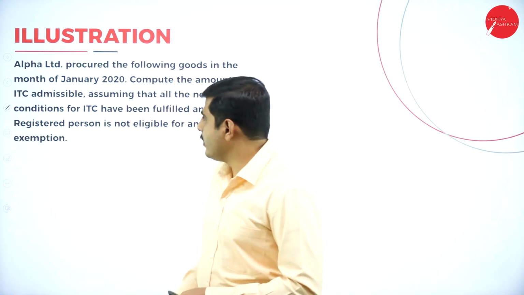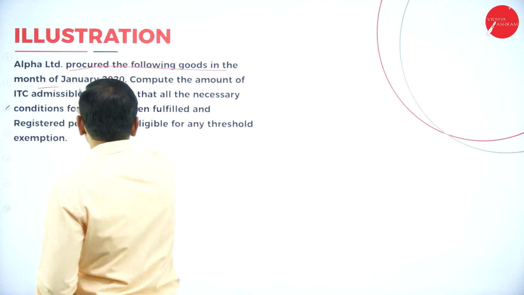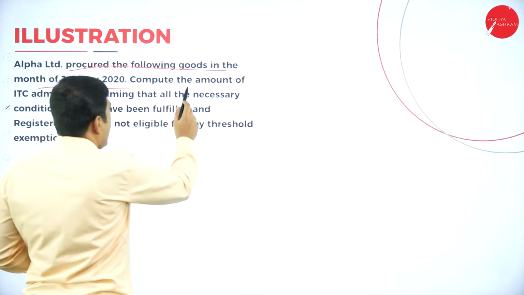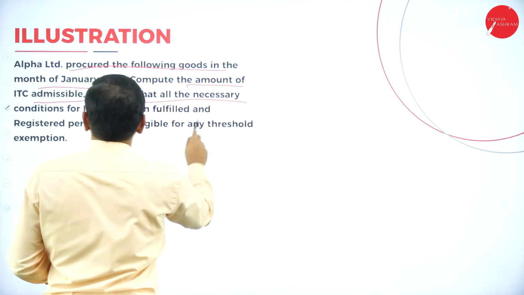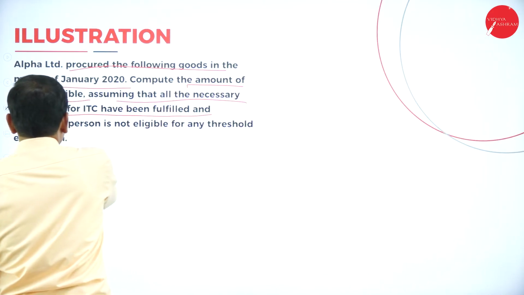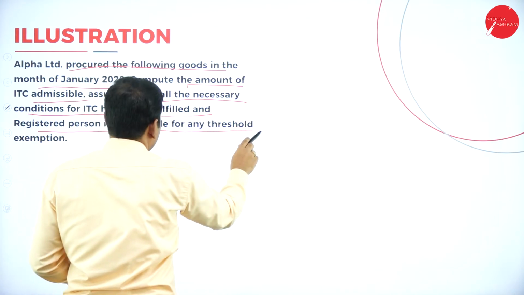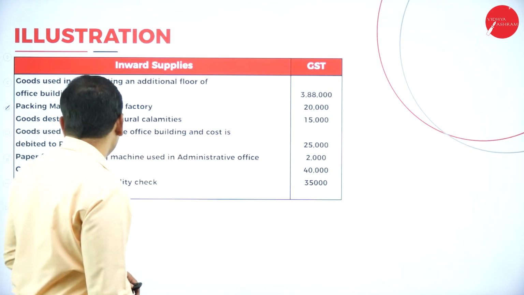Let's go to the next problem. Alpha Limited procured the following goods in the month of January 2020. Compute the amount of ITC admissible, assuming that all the necessary conditions of ITC have been fulfilled and the registered person is not eligible for any threshold exemption. Now let's look at the problem.